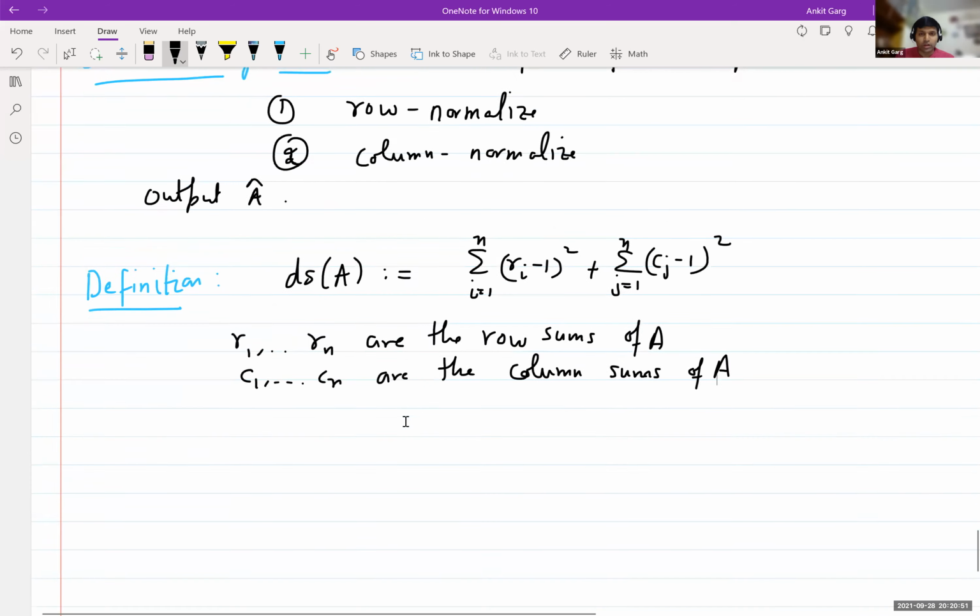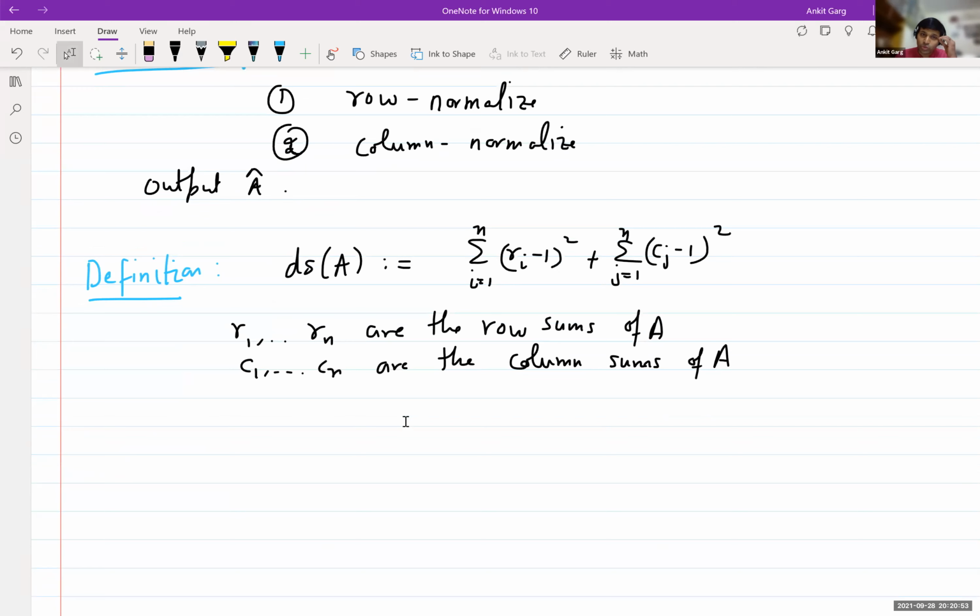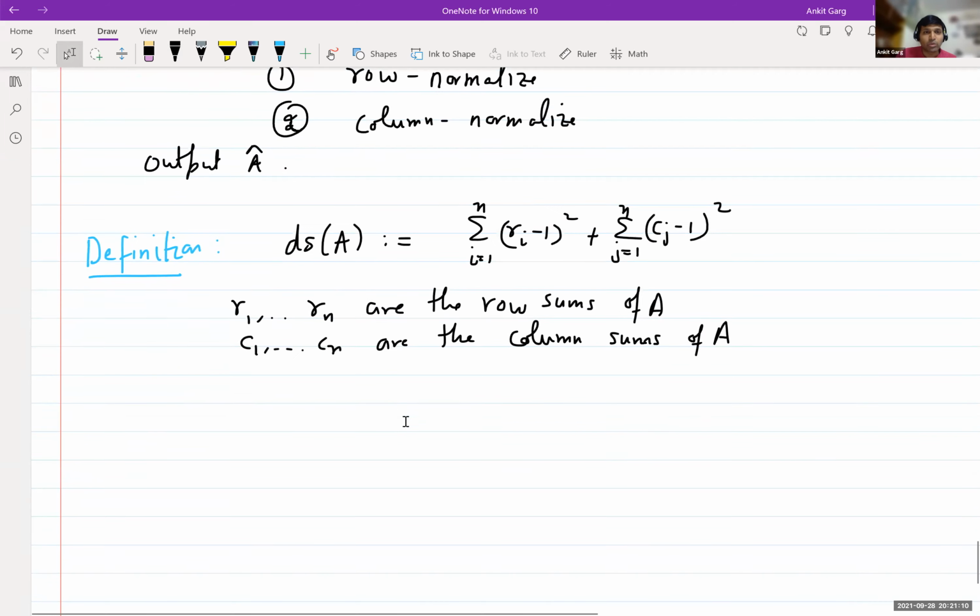Okay. So we want all the row and column sums to be all ones. So this is just the L2 squared distance from the all-ones vector of the row and column sum vector. Okay. We'll also need an input model for an algorithm. Let me just specify the input model.